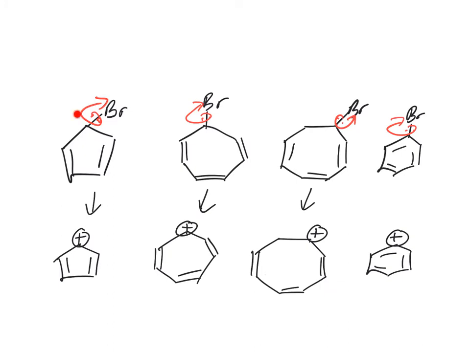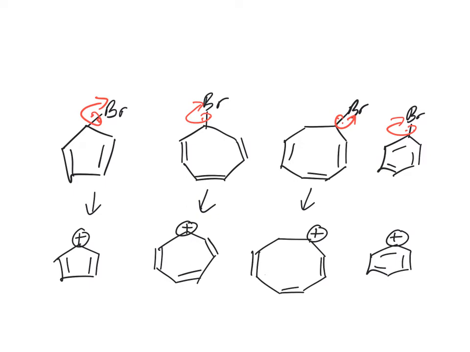Okay, so I just went ahead and had the carbon-bromine bond break for all of these. And then I drew the resulting cation. And what they want us to look at here is which of these cations is going to be really stable. So which of these reactions is likely to happen, right? Anytime a reaction takes place, one of two things is true, or both. Either you have reactive starting materials, reactive bonds, and/or stable products.